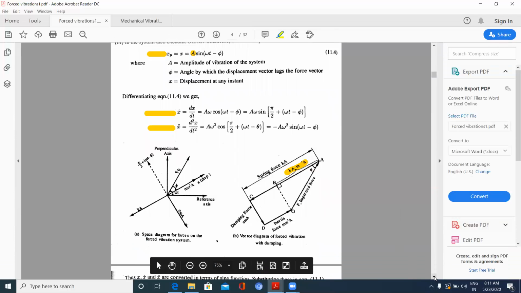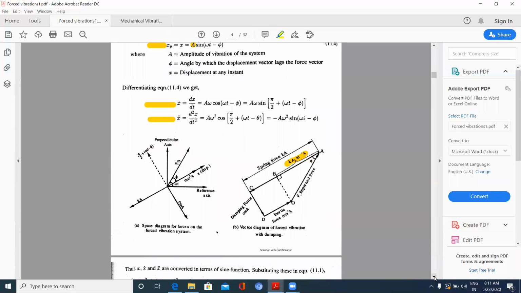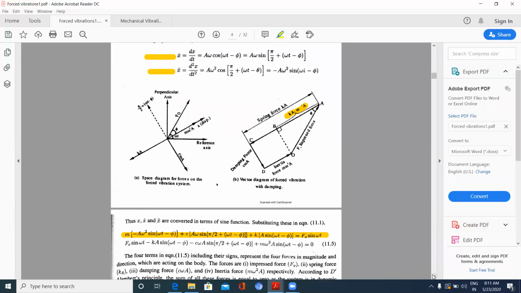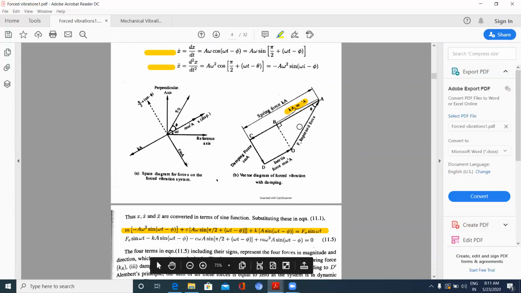Now, checking the forces due to these, I have to get the resultant force, the F value, or the impedant forces. Now check this. The spring force is given by what?